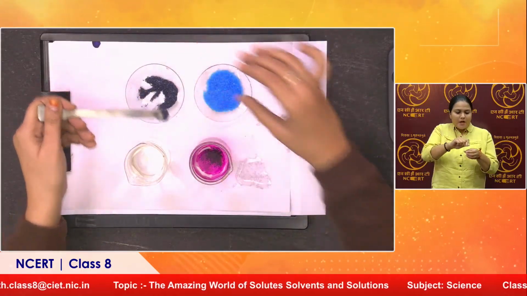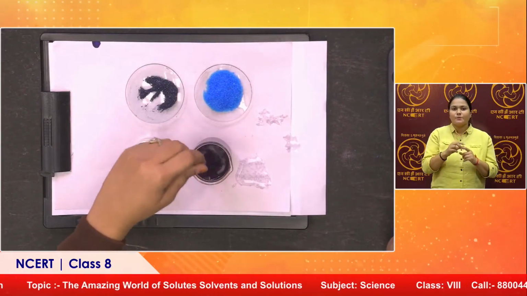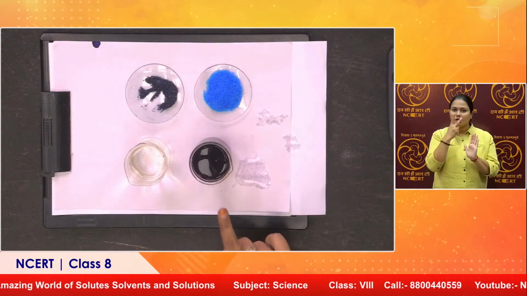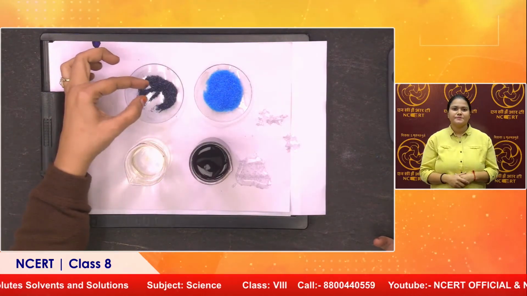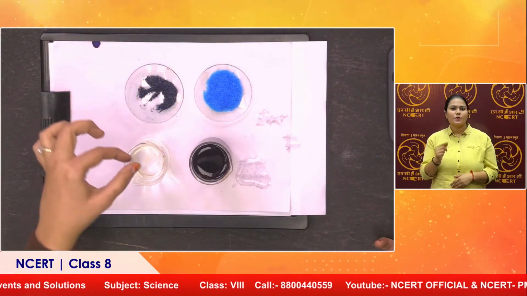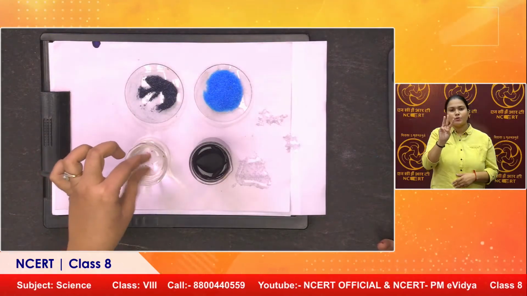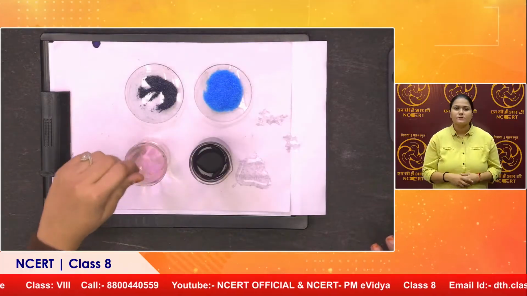I have taken 3 spoons of the crystals and I have dissolved them. The color is very dark. In the other case, I am not even using the spoon, just 2-3 crystals I have dropped, and a few more because the color is not coming. Here also.